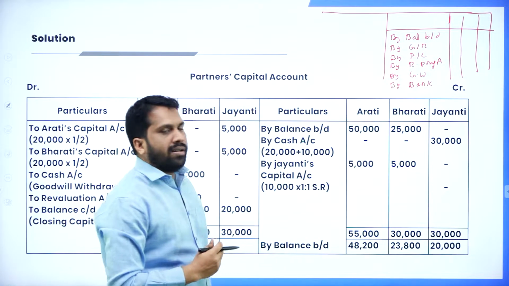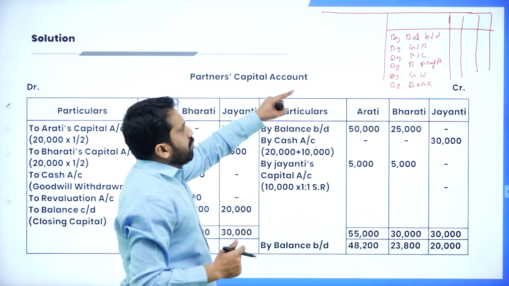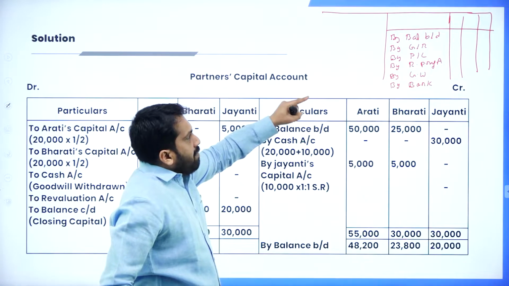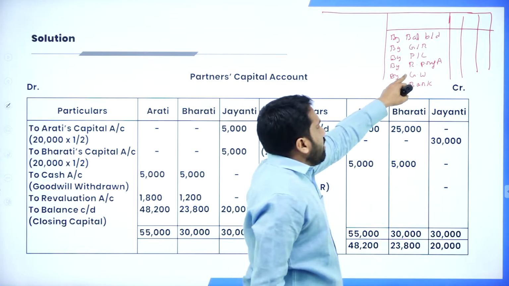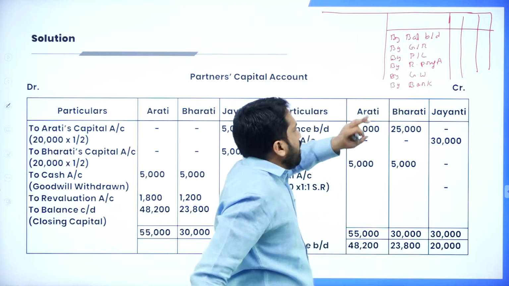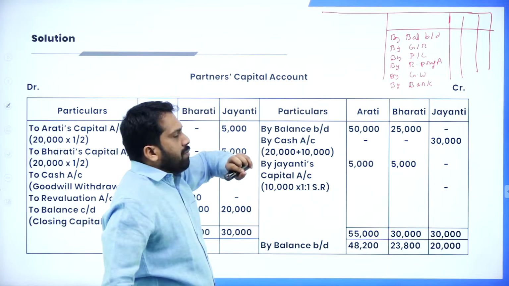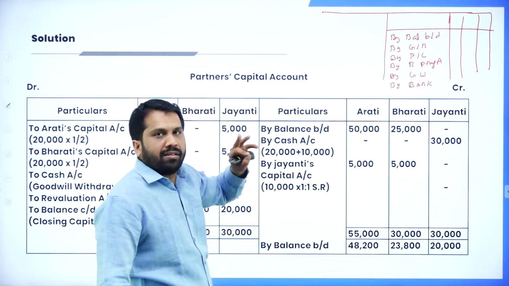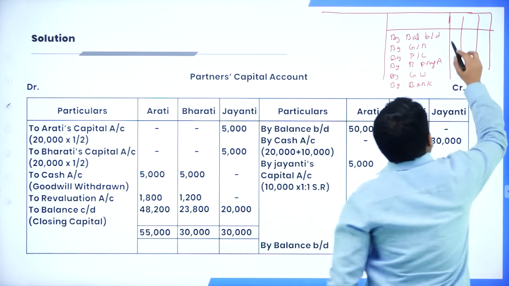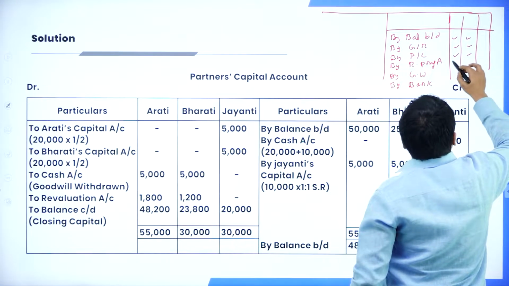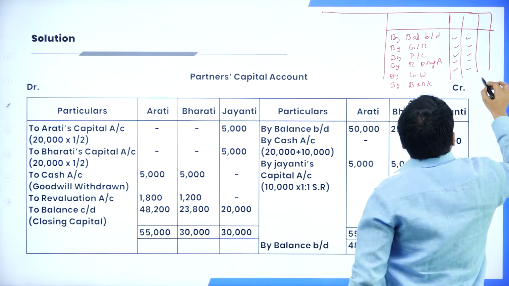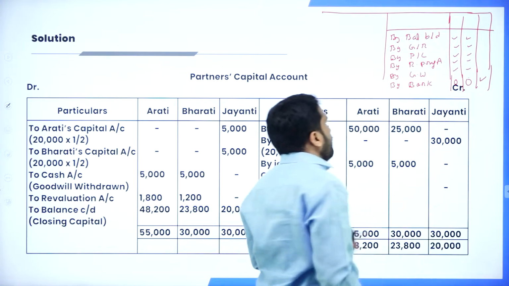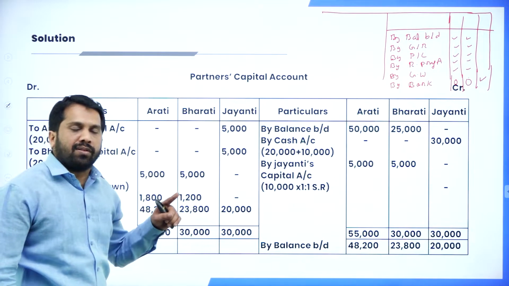These things will come under the credit side. Again, I'll repeat. First one is balance brought down, general reserve, profit and loss account, revaluation profit. This is what? Revaluation profit and goodwill. And the last one we call bank. Bank will be considered what? The amount brought by the new partner. Clear? Yes. Everything should be filled for these two partners, and the bank will come for the last partner. Clear? This will be the partners' capital account format.